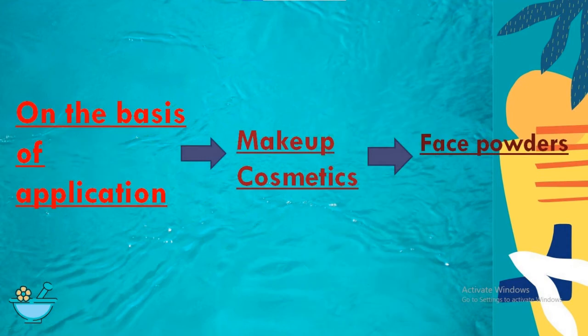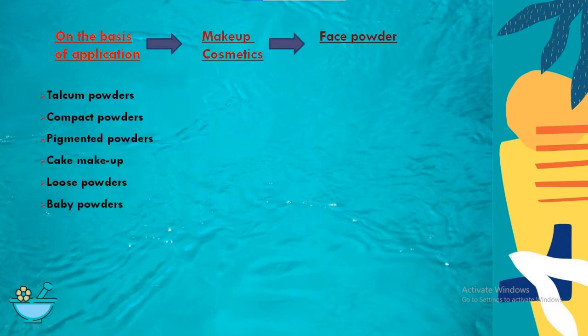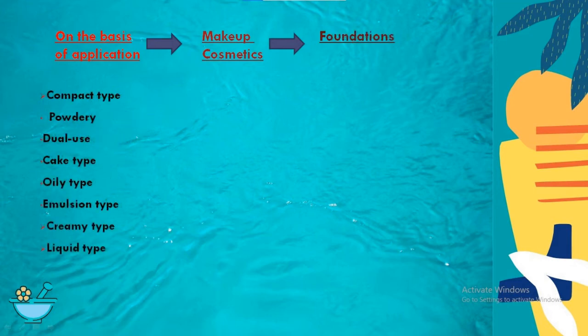The face powders are such as talcum powder, compact powder, pigmented powder, cake makeup, loose powder and baby powders. The next one is foundation, which includes compact type such as powdery, dual use compact type, cake type, oily type and emulsion type. Also creamy type and liquid type foundations are available.